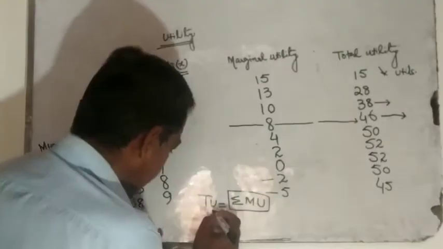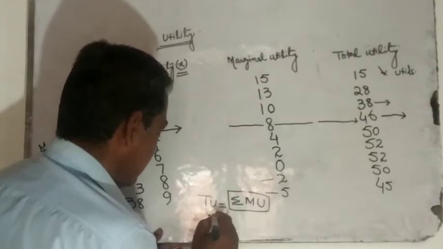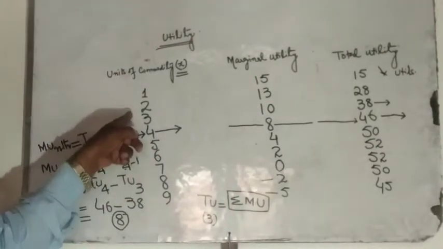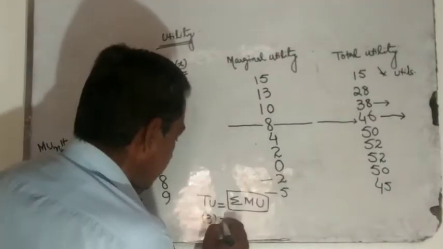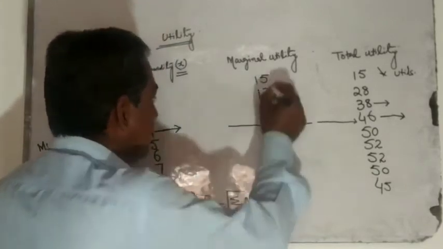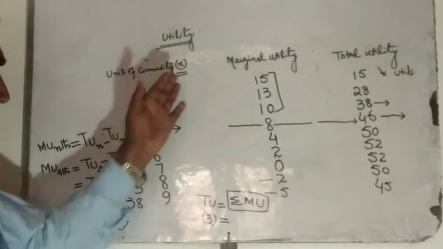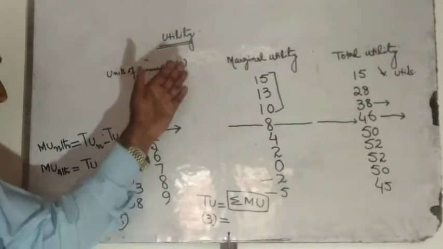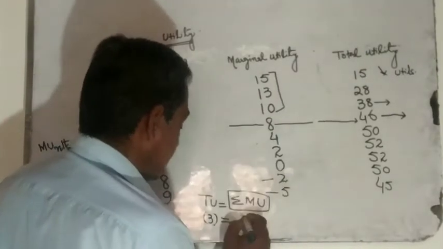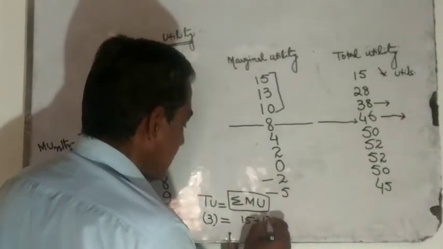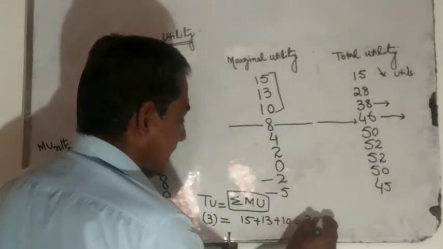If we are asked to find out total utility of the third unit, we have to sum up the values that our consumer has been provided in this. It is 15 plus 13 plus 10. This will now be equal to 38.